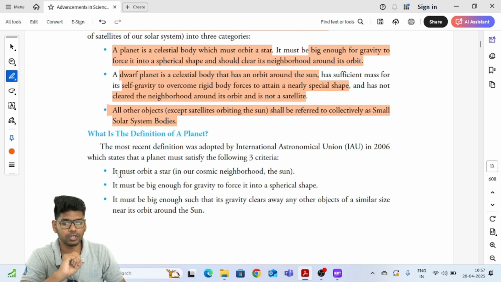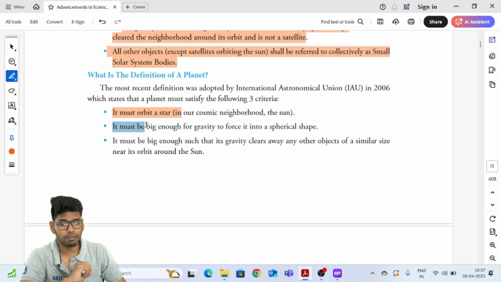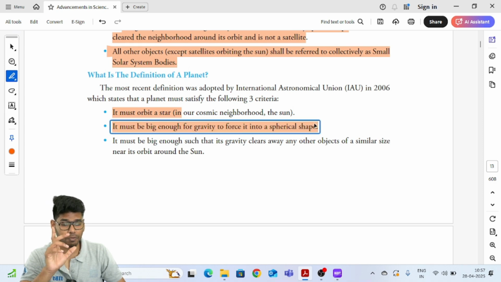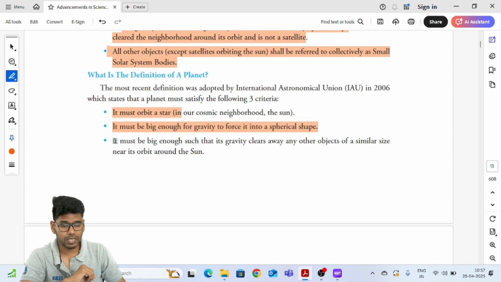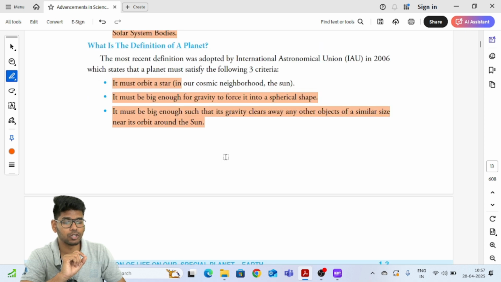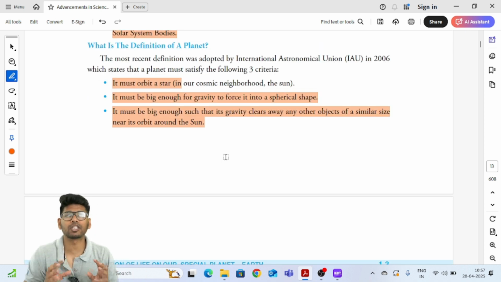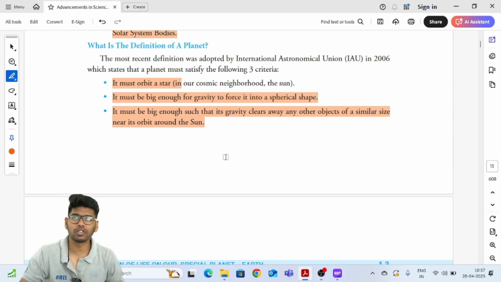So what is the definition? It should have an orbit, right? And it must be big enough for the gravity to force it into a spherical shape, and it must be big enough such that its gravity clears away any other object of similar size near its orbit. That means any object that is coming into its path should not interfere with the planet, right? That is the only way the planet could actually sustain,